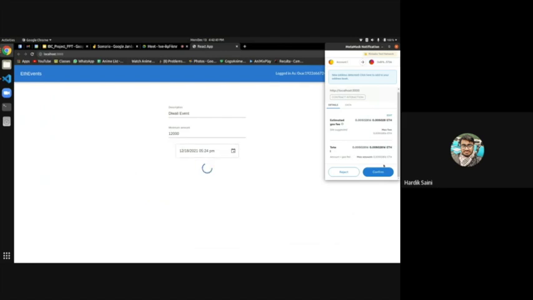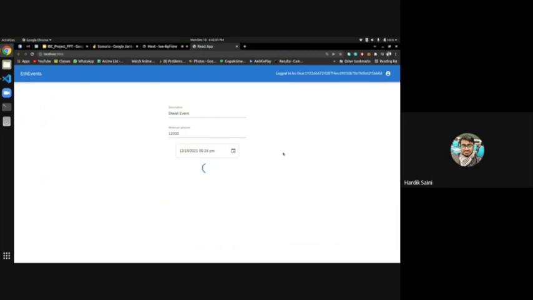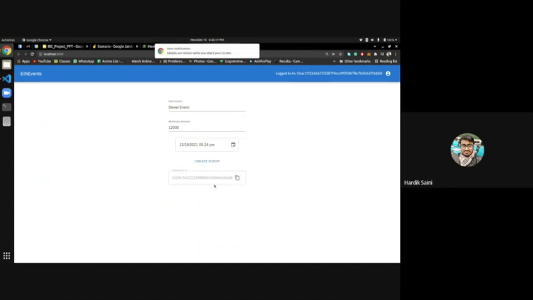Once I click on confirm, since I am changing the global state of the Ethereum Rinkeby test network, it will consume some amount of ether. I will click on confirm, and the miner will process the transaction and create a contract. The factory contract function will be invoked and create a contract, and once it does, it will tell us the address. Here is the address of the contract that we just published. I can copy this address, which is where the Diwali event contract has been published.